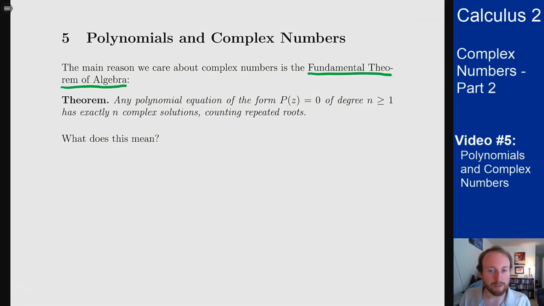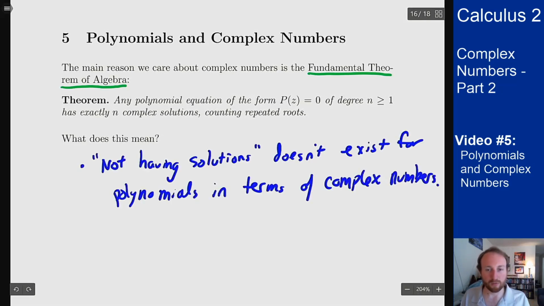It says if I have any polynomial, p of z equals 0, of degree n, then it always has exactly n complex solutions if I count for multiplicity, i.e. if I have a double root, I count it twice. So the whole thing of not having solutions and not knowing what they are doesn't exist in the complex numbers. Every polynomial you write will have the correct, as in matching the degree, number of solutions in the complex numbers.